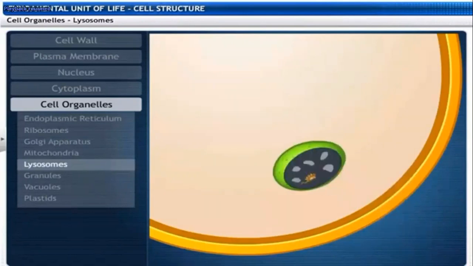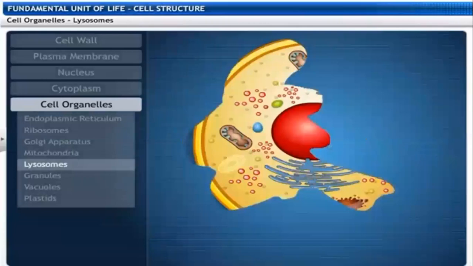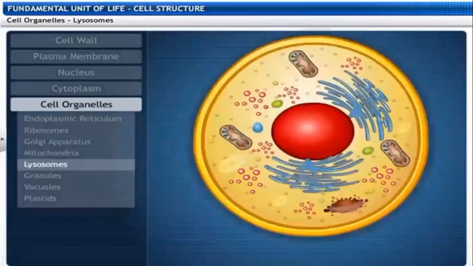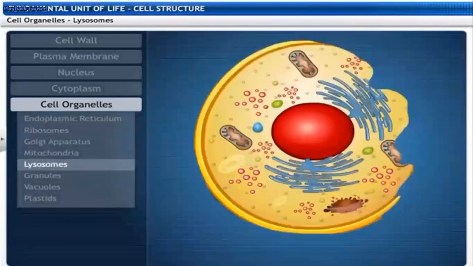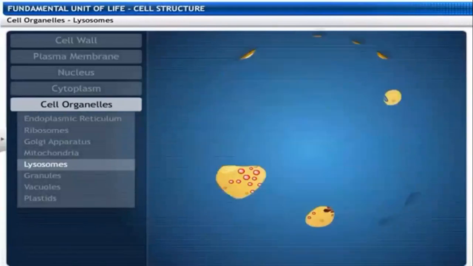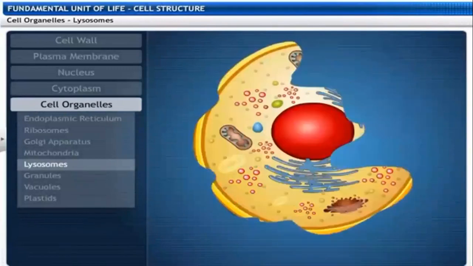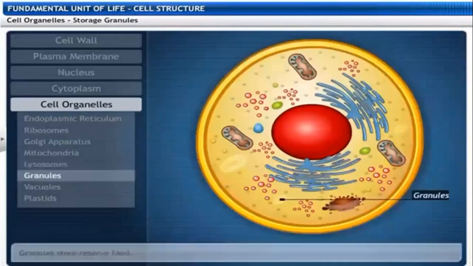Not only these, some kinds of bacteria etc. will also be broken down and exit from the cell. Interestingly, lysosomes are also known as suicide bags of the cell. Why? Because lysosomes break the cells under certain conditions. The lysosomes may burst a particular cell. That is why lysosomes are also called suicide bags of the cell.